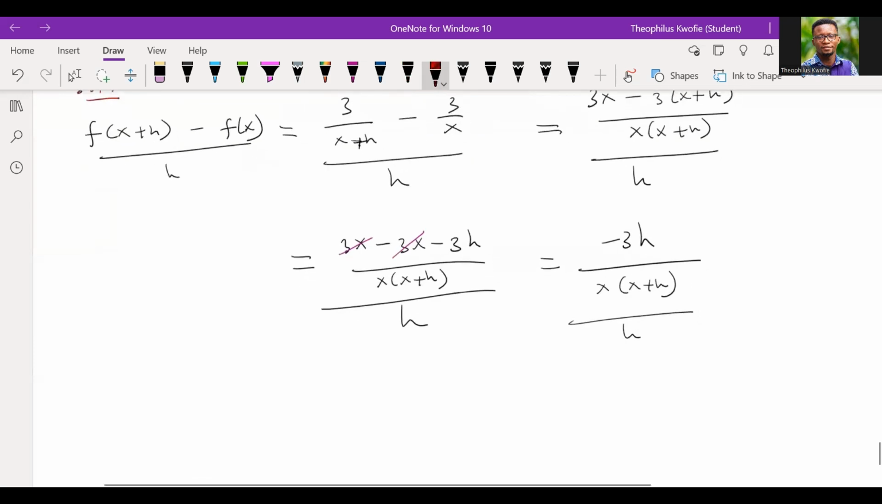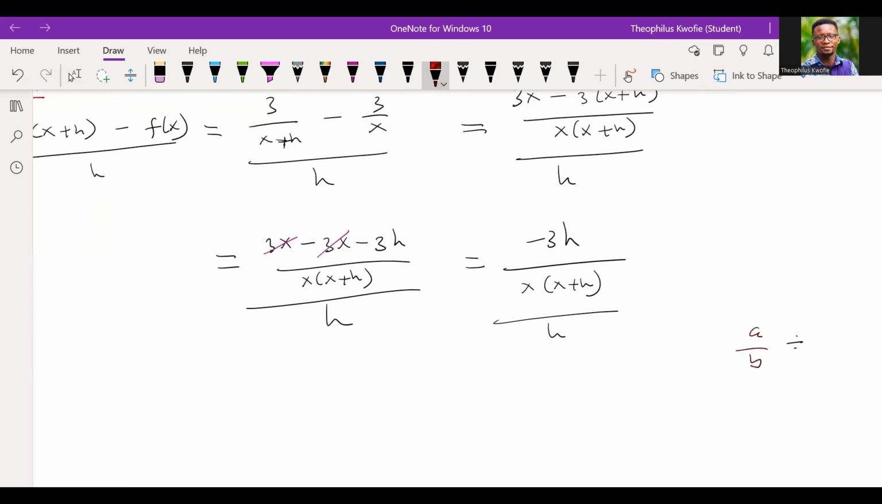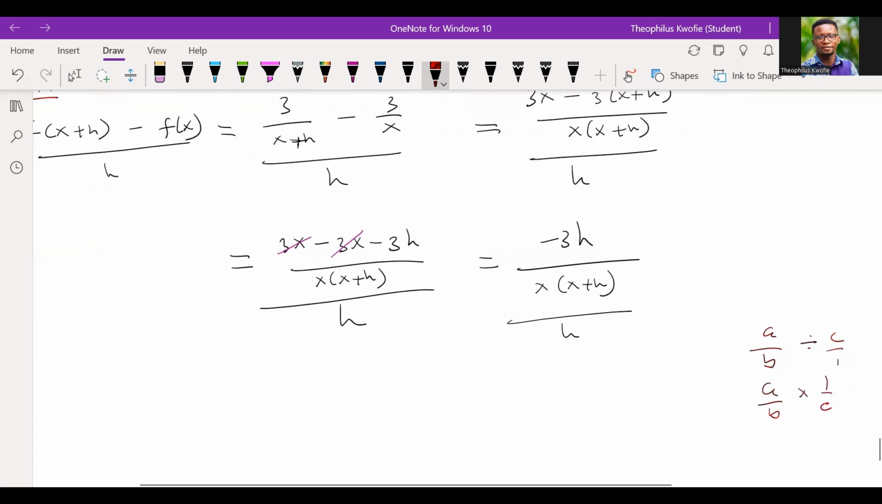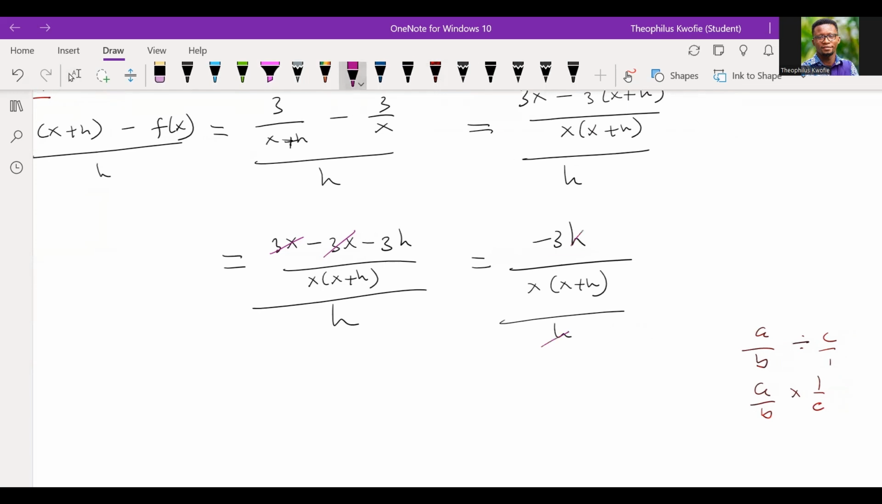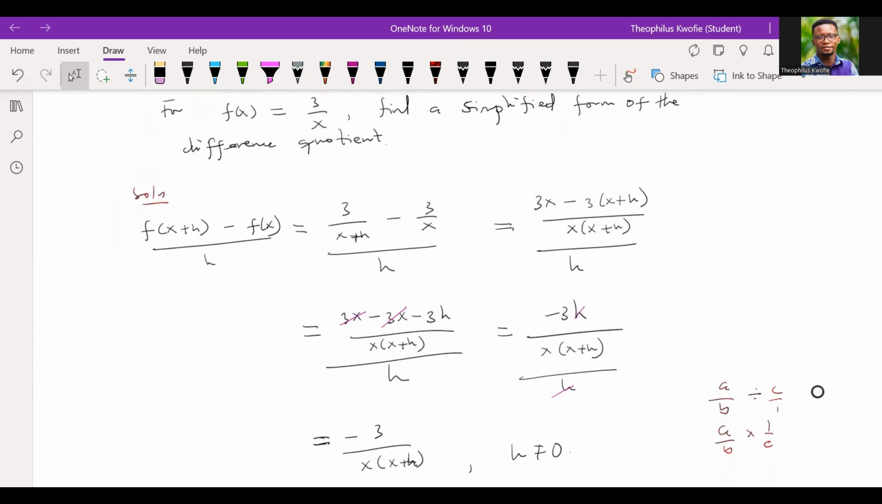Over here, I want us to take note that in algebra, if I have a divided by b, also divided by c, we can reciprocate. Remember, c is over 1, so we can reciprocate c, and that gives us something like that. We apply the same thing, which means this h will cancel this h. So we should have -3 divided by x(x + h), and I want to state that h should never be equal to 0. It's not really difficult, but with the algebra we have to be very careful so that we don't mess up things.